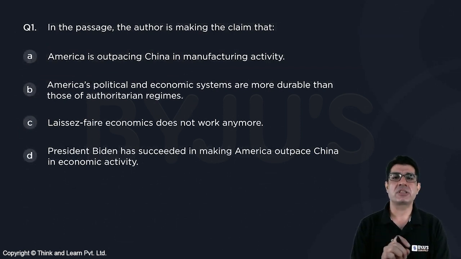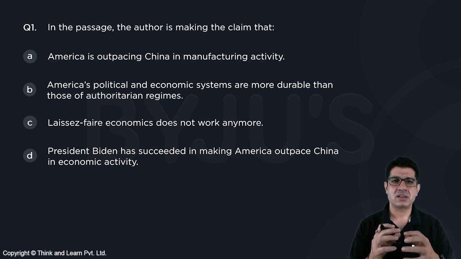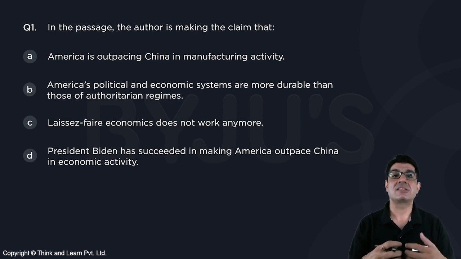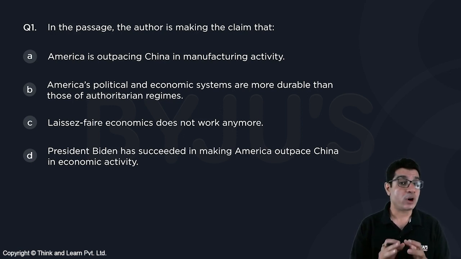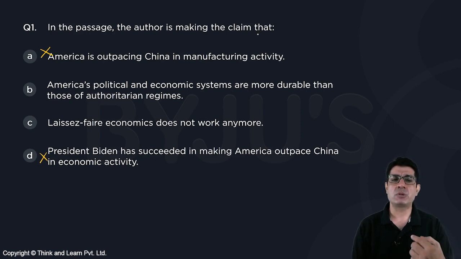In the passage, the author is making the claim that, okay, A, America is outpacing China in manufacturing activity. See, what the passage tells us is that America's manufacturing activity has witnessed a resurgence. It is on its way to outpacing China, but it is not there yet. And the moment you look at this, you can very easily eliminate option A as well as option D. So that leaves you with B and C.